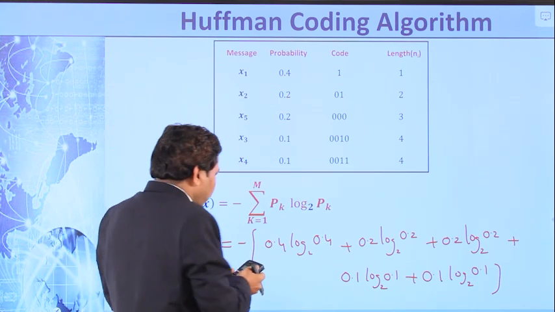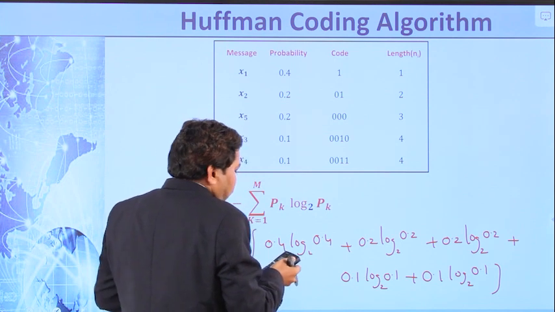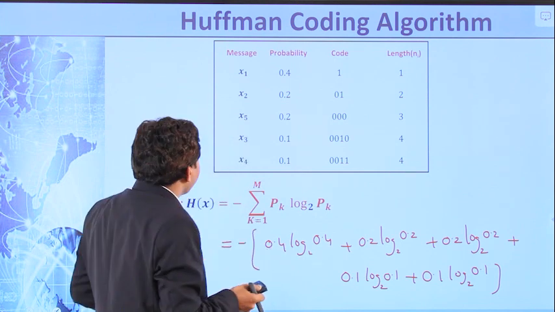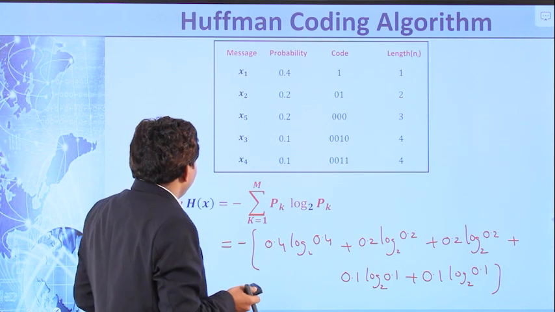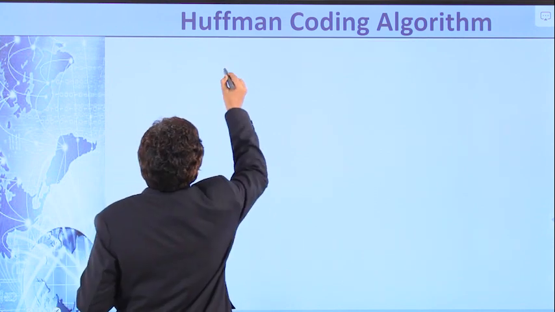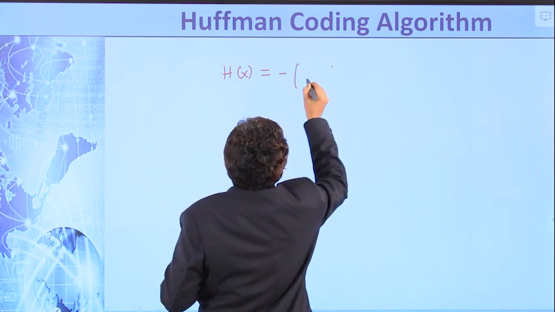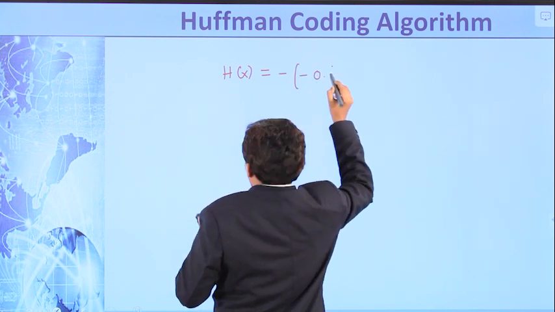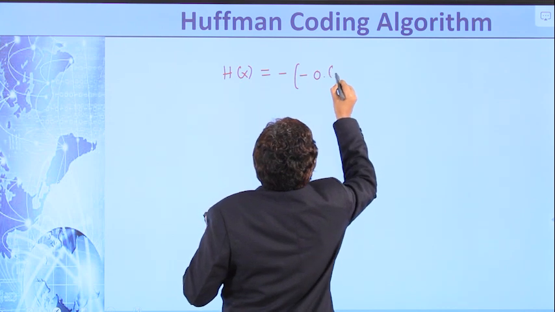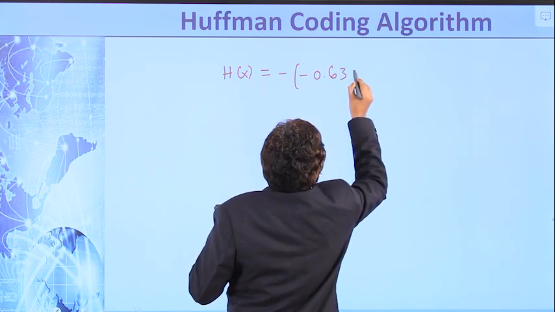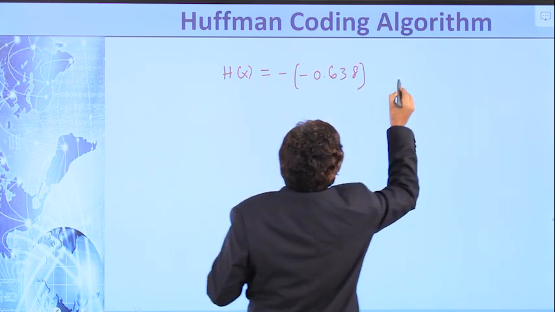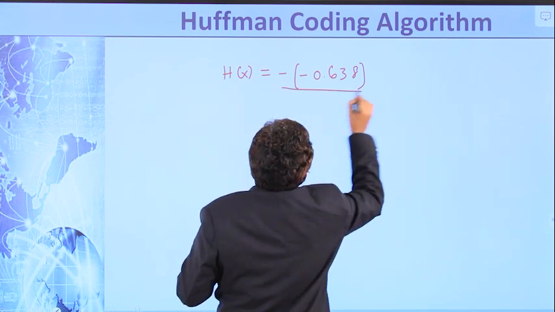Its value is 0.638, and the minus is there, so H of x equals minus of minus 0.638, divided by log 2.